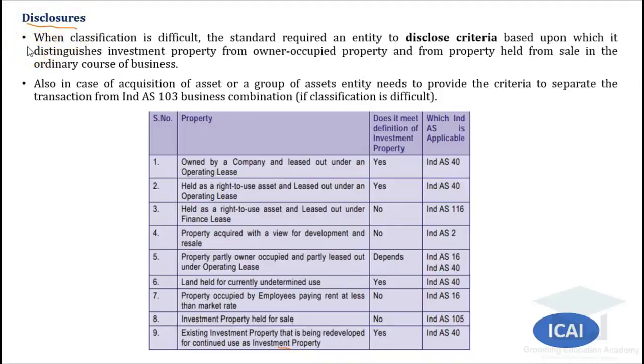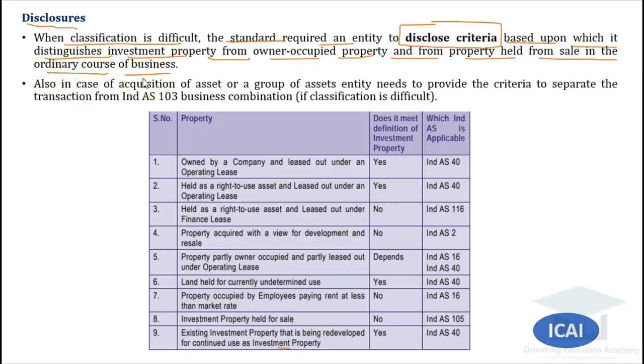See, as such IND AS 40 has clearly specified the criteria by which you have to classify the property as an investment property or property, plant and equipment or held for sale. But still, if there is difficulty in classification, the standard requires an entity to disclose the criteria based upon which it distinguishes between investment property, owner occupied property and property held for sale in the ordinary course of business.